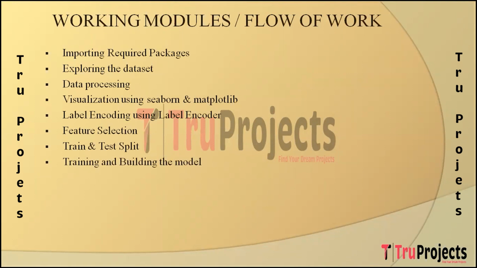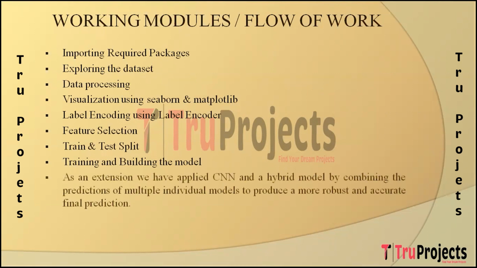The next step is training and building the model. So the core of the project involves building a deep learning model, specifically an LSTM network for intrusion detection. This model is trained on the pre-processed dataset to recognize patterns indicative of potential security threats in Internet of Things network traffic. And in the next step, as an extension, the project incorporates advanced techniques such as convolutional neural network (CNN) and a hybrid model. This hybrid model combines predictions from multiple individual models, enhancing the accuracy and robustness of the final intrusion detection system.